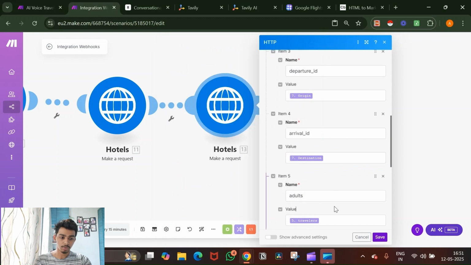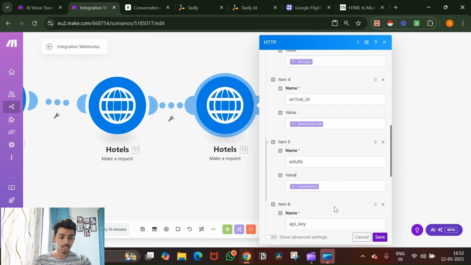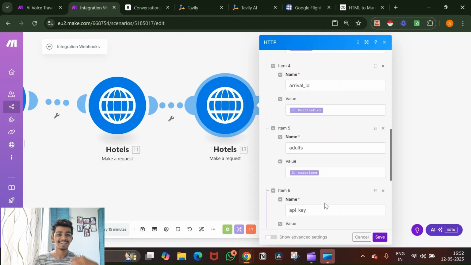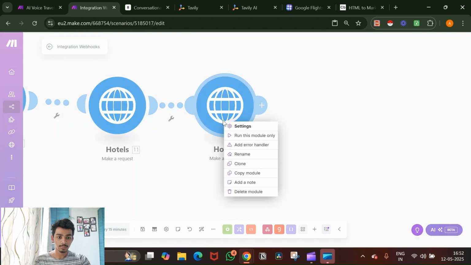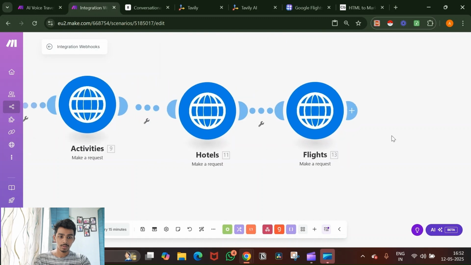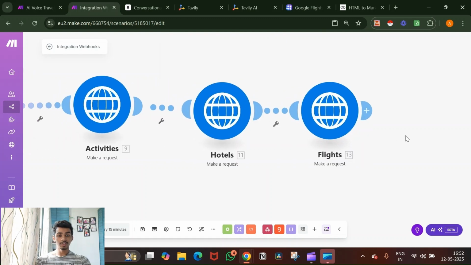The adults are the number of travelers, and then all you need to do is under the API key, put your own API key, which will be the same API key. Doesn't make any difference because you have a single API key for both of these. So now you hit save and then just rename this from hotels to flights, and it's saved.